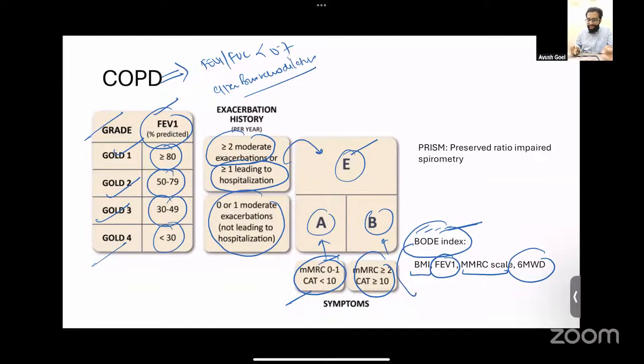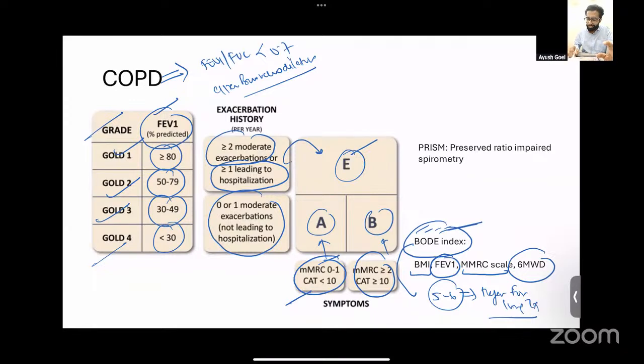This BODE index is important because the higher the BODE index, the worse the prognosis. And if the BODE index is more than 5 or 6, then we actually refer the patients for lung transplant. Therefore, this is the importance of the BODE index.